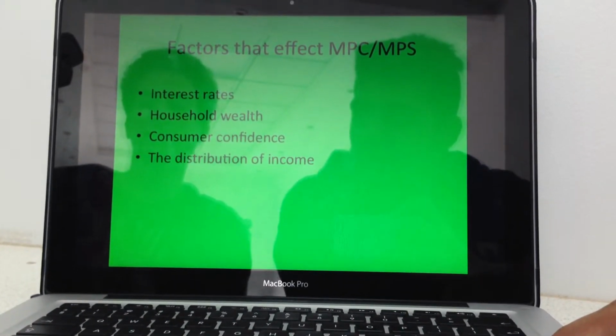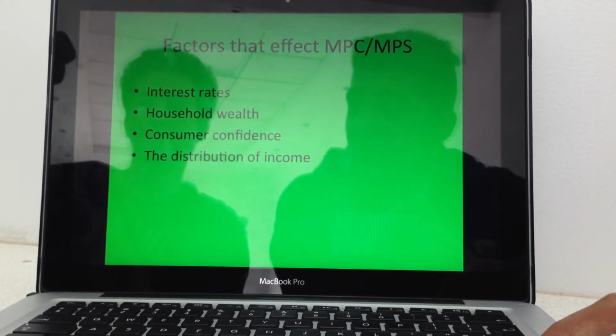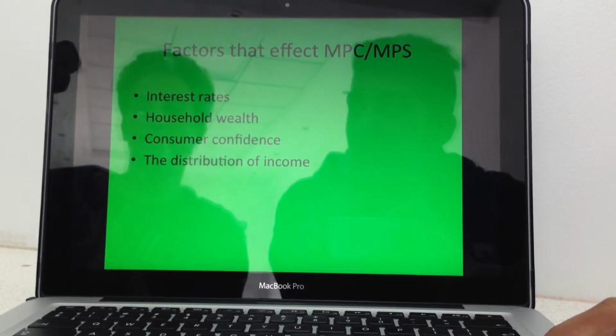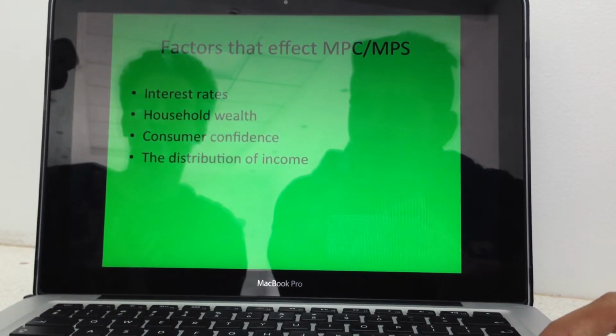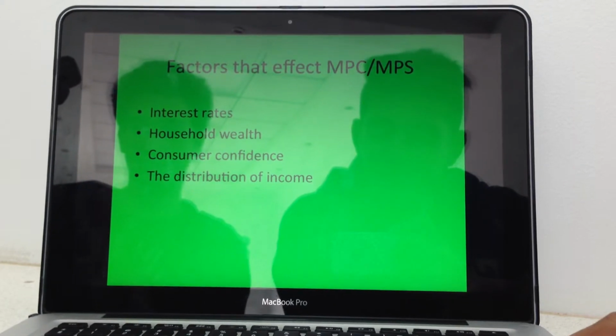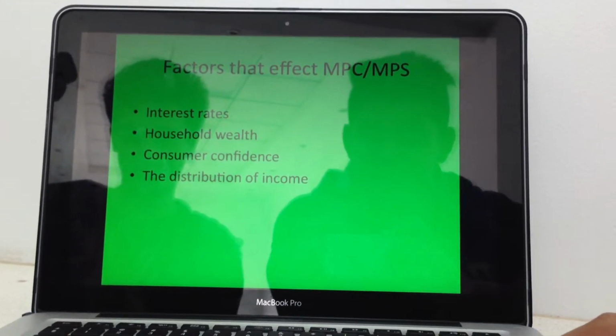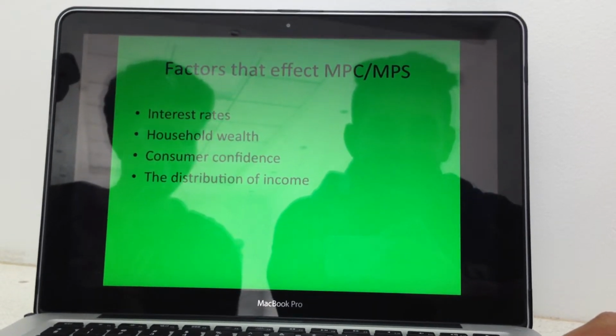Household wealth is another factor. For example, a sustained fall in house prices might cause a decline in personal wealth and spending, as homeowners have less housing equity available to borrow. This is sometimes referred to as a negative wealth effect. Housing equity is the difference between the market value of your property and how much still has to be paid on the housing loan, i.e. a mortgage.